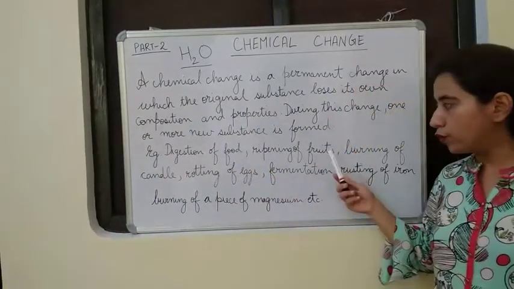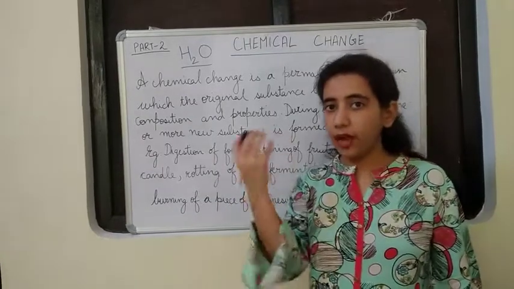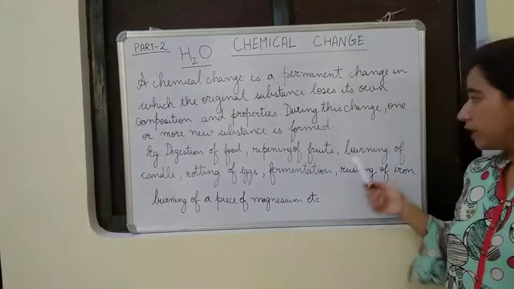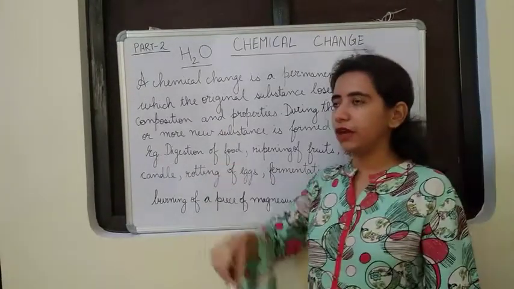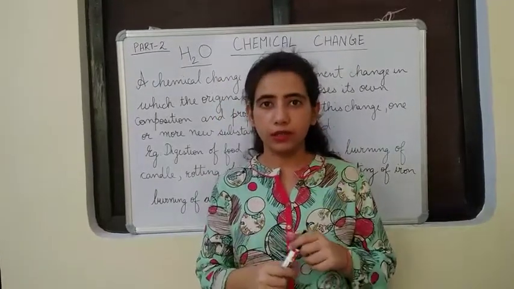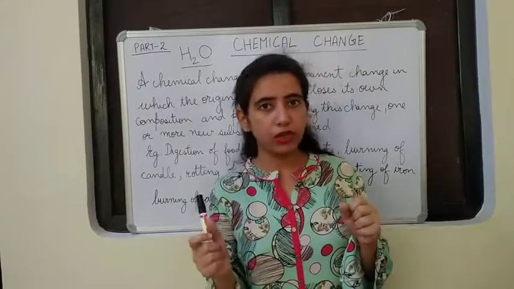Then ripening of fruits. The fruits they ripen, and that ripened fruits only we buy from the market, isn't it? Then burning of candle. Burning of candle is very interesting. Burning of candle involves both the changes, physical change also and chemical change also.